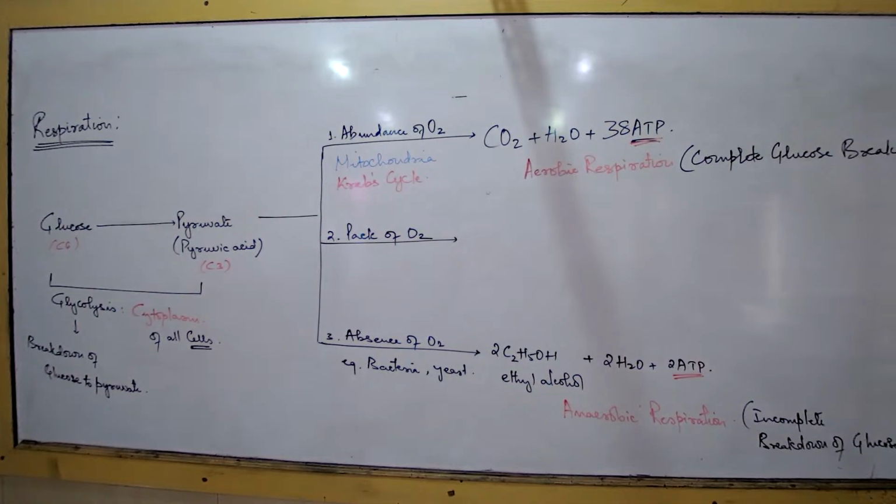Vigorous muscular activity. Whenever we do vigorous muscular activity, what would happen? You are running, you are working very fast, you are writing very fast. Suppose, a simple example, you are writing very fast in an exam. Do your finger muscles and hand muscles start aching? Yes, they ache. Is it possible that an athlete can suffer from fatigue and a cramp or a twitch? Yes. So why does that happen? Lack of oxygen develops. Why does the lack of oxygen develop? Because the muscle contraction is much faster than the breathing rate.